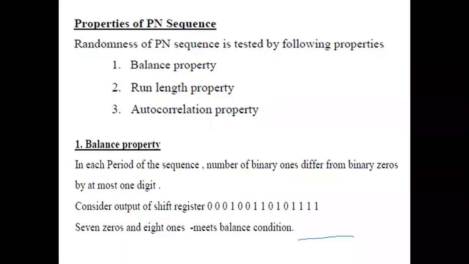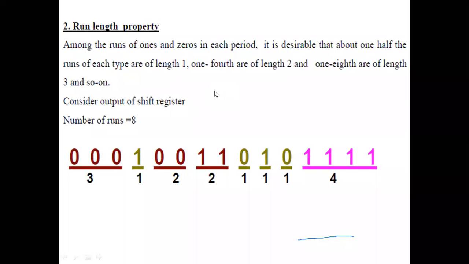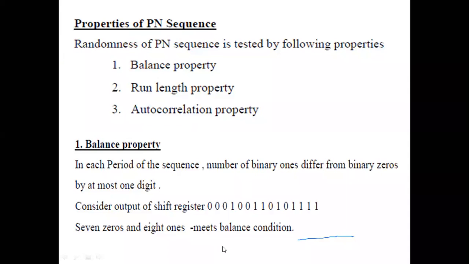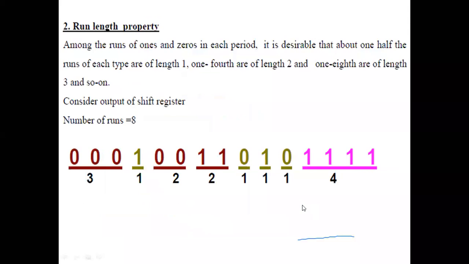Now let us move to the next property, which is called the run length property. The same sequence is used, the same 15-bit PN sequence. For this same sequence, we now have to test the run length property. As I mentioned, all 3 properties should be satisfied for the sequence to be called a PN sequence. Now, what is the definition of the second property?